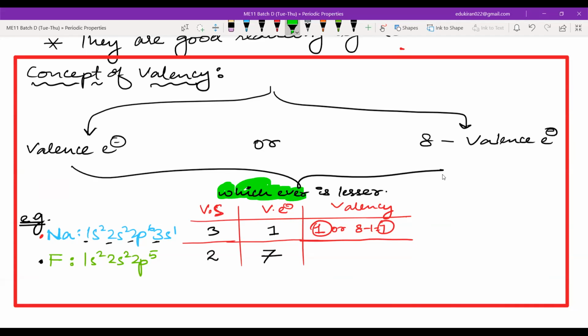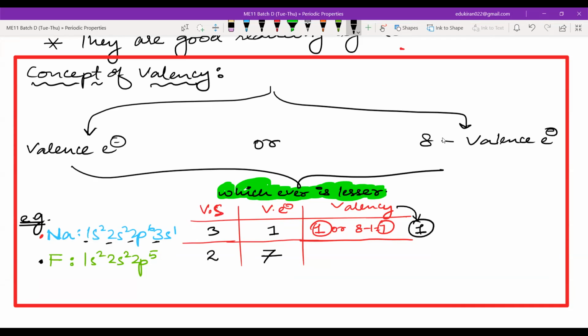Whichever is lesser. So valency will be equal to how much? Tell me which is lesser here. So valency will be equal to 1. Not minus 1. Only 1. Why minus 1? Yes, 1.